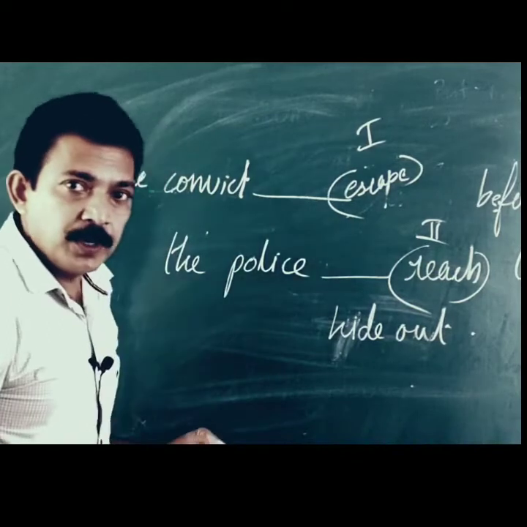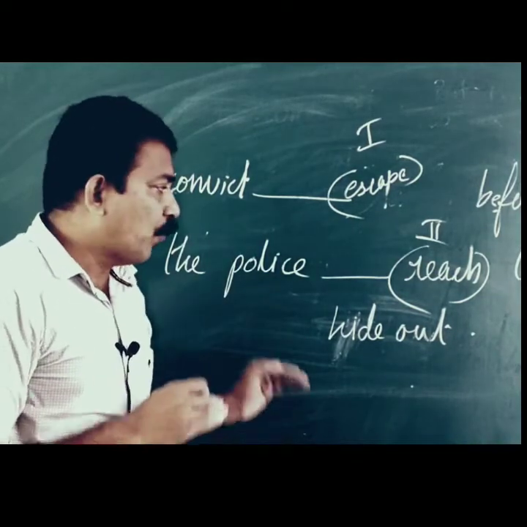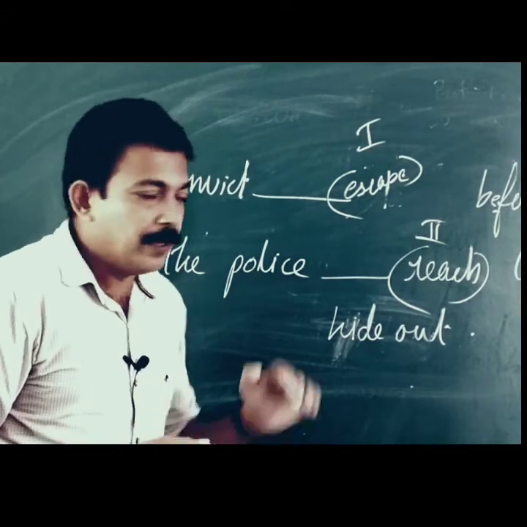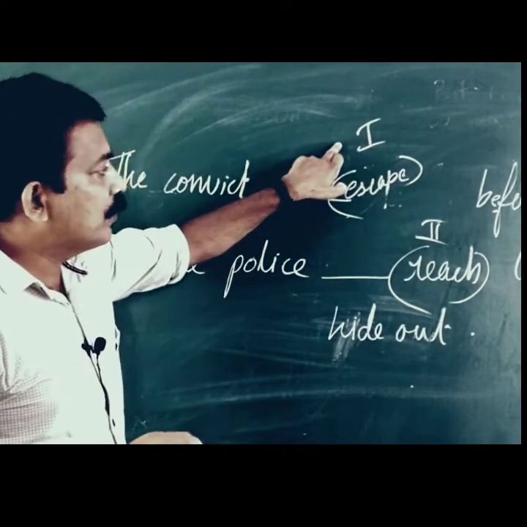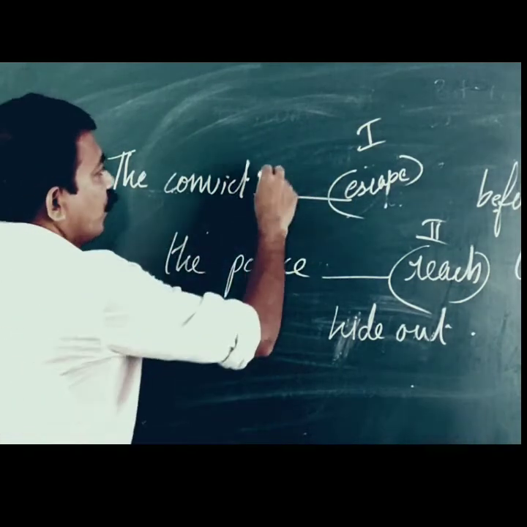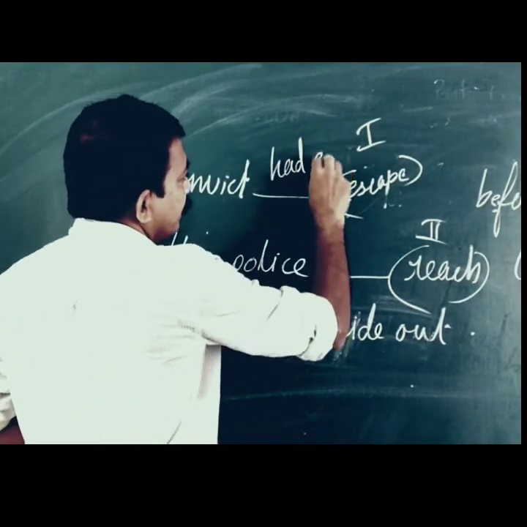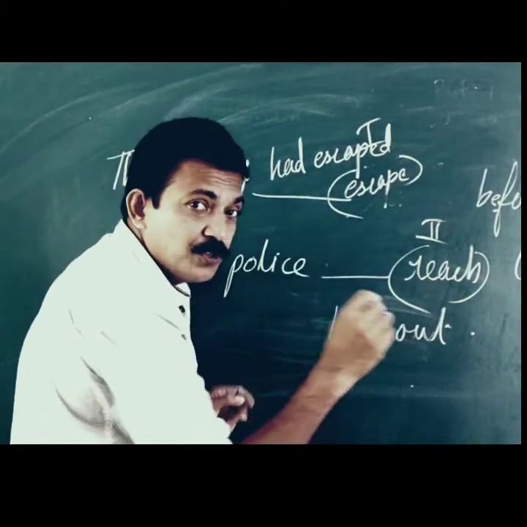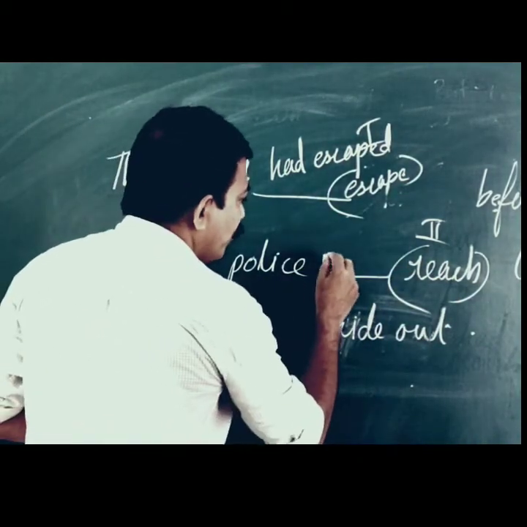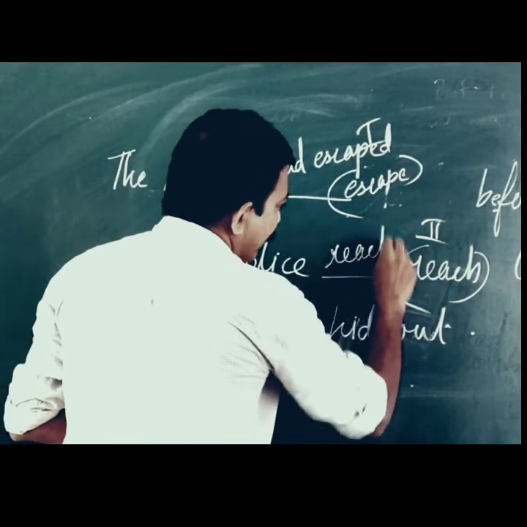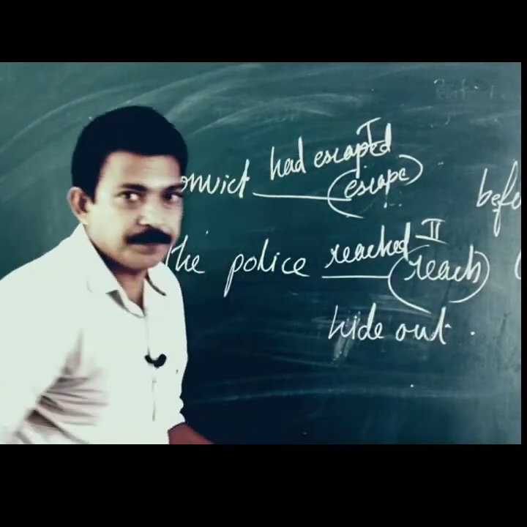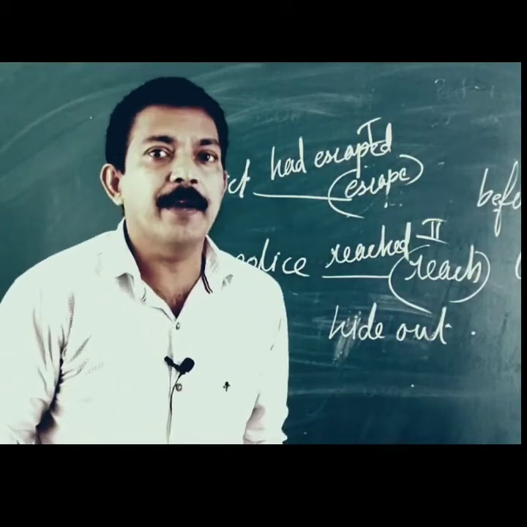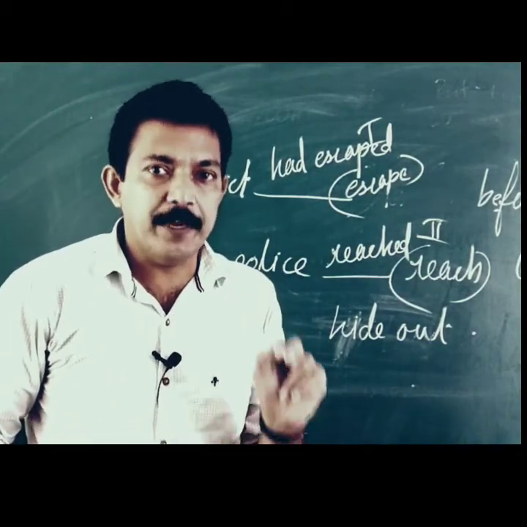So as per rule, when two actions are there in one sentence at different times, it did not happen simultaneously, then the first one should be in past perfect. The convict had escaped before. The second one should be in simple past, before the police reached the hideout. The convict had escaped before the police reached the hideout. So these are the two occasions.